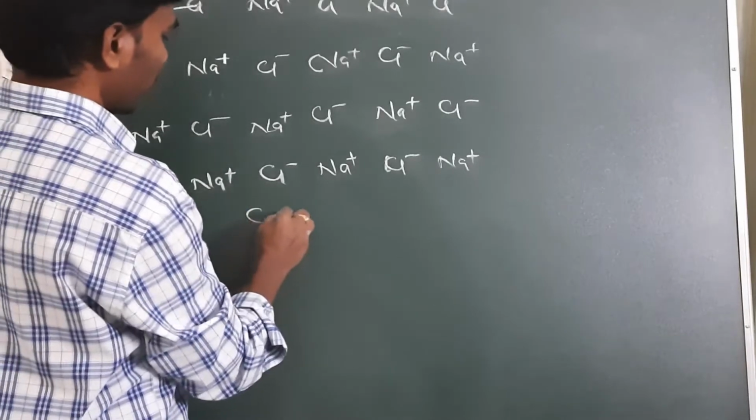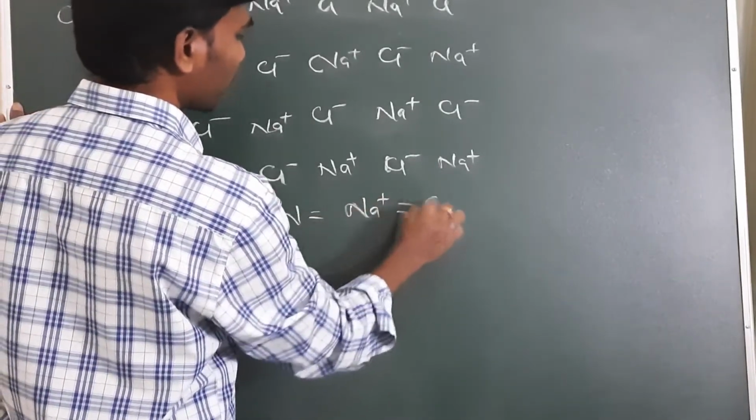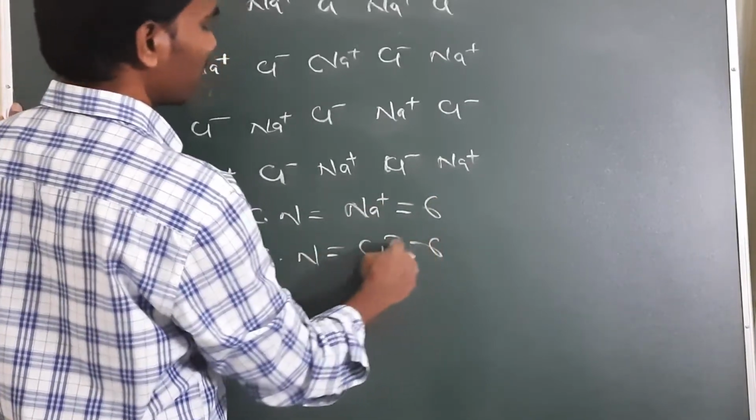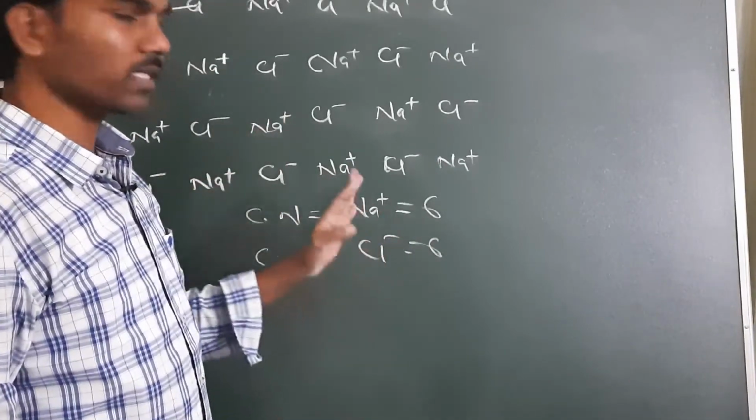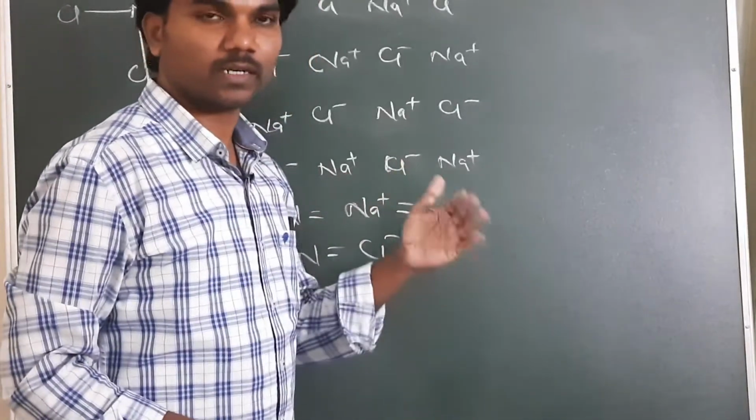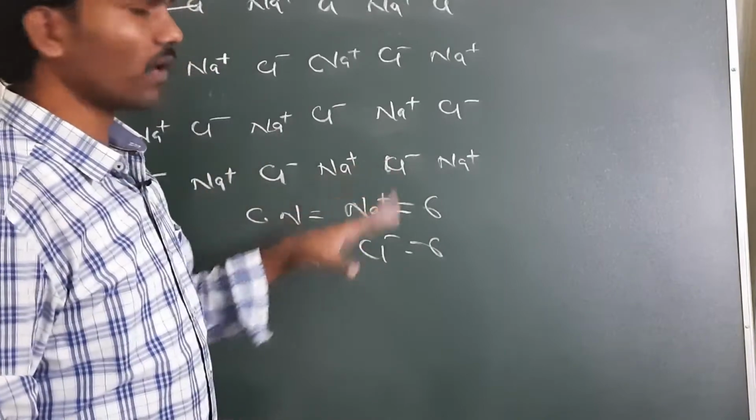So the coordination number of Na+ is 6, and the coordination number of Cl- is also 6. In both cases it will be 6. Actually, sodium chloride follows a face centered structure. What face centered means will come in upcoming classes, that's all. So this will follow like this.